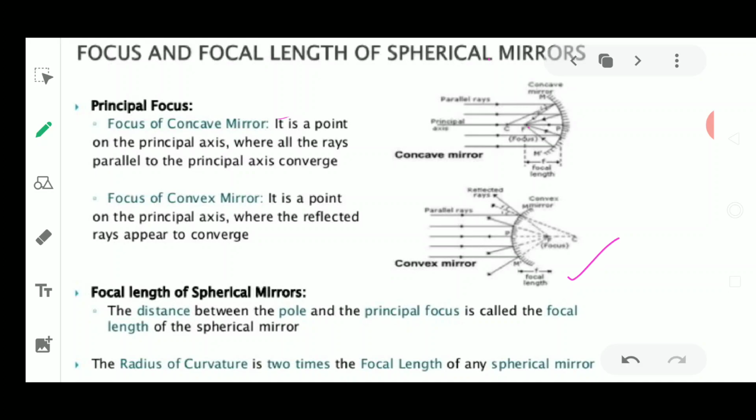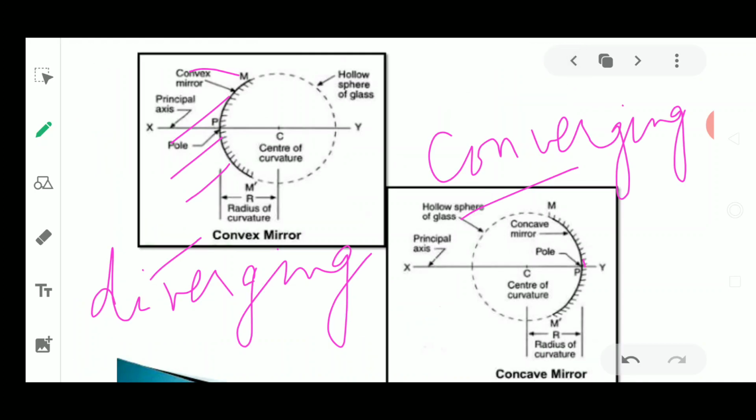Now what is this focal length? As the word length is coming, length means you are traveling some distance. Focal length is the distance from the pole to the principal focus. It is the distance between this focus and the pole. So we go on to the next diagram.